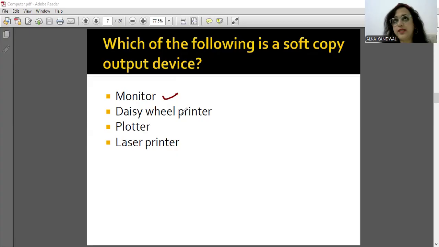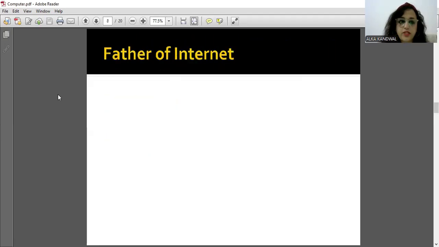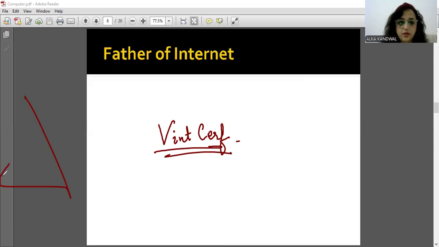Daisy wheel printer, it is an impact printer. Plotter is an output device. और laser, तो laser technology use करके print निकालता है. For this, the answer is monitor. Father of internet, who is known as the father of internet? Tell me. Father of internet is Vint Cerf. Okay, so do remember the name of the person. Okay, Vint Cerf.